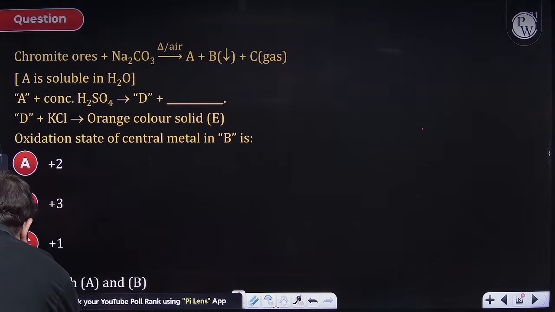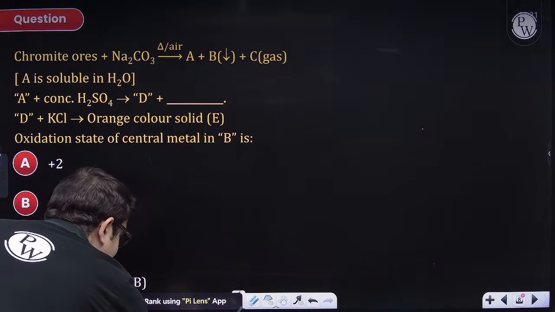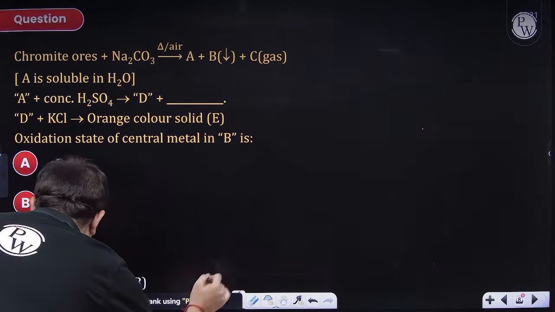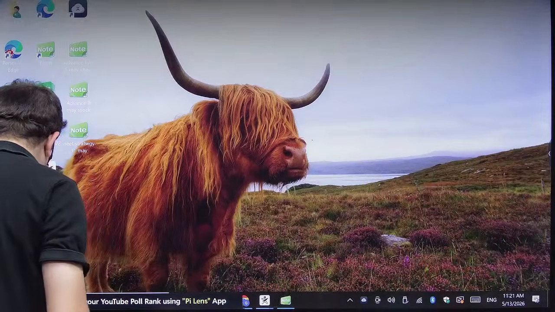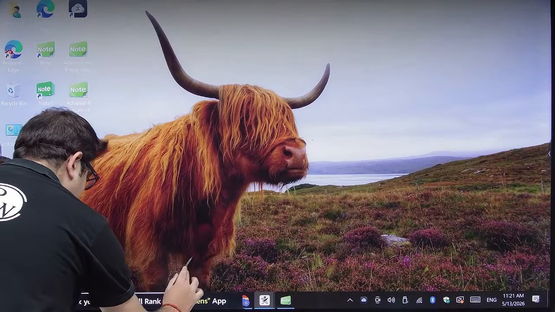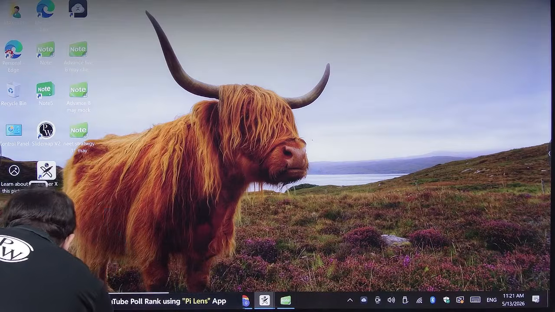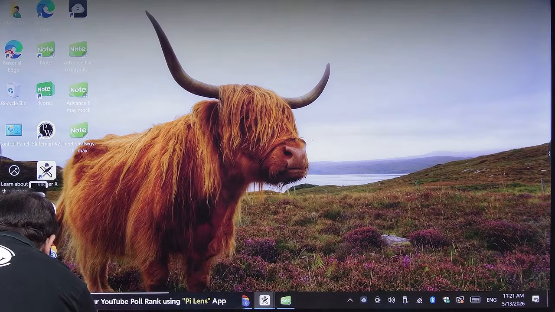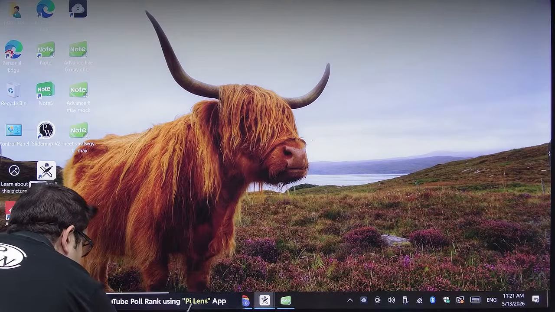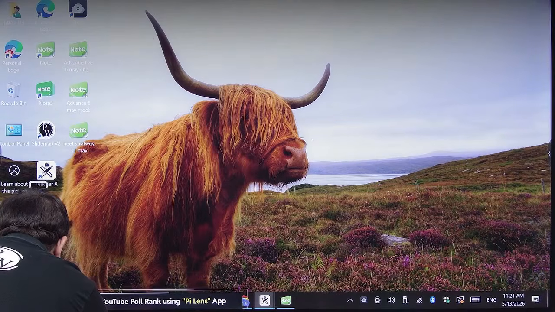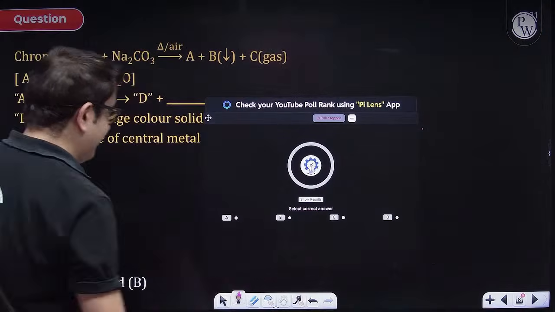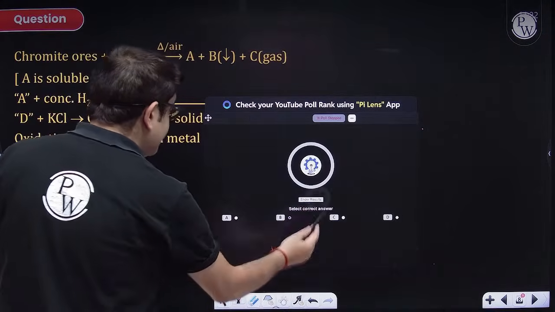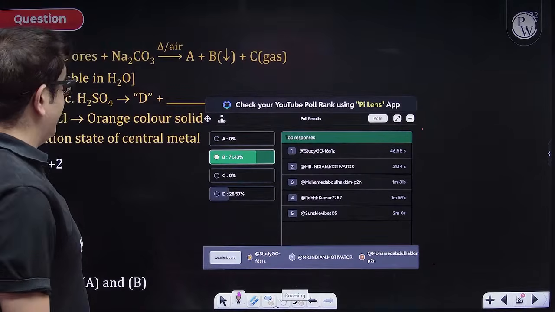The pi lens, I have just dragged it much to the bottom of the screen, so I cannot bring it up. Chalo, let me explore some different option, whether I can do something about it or not. Now I'll not bring it so far to the bottom. Chalo beta. So I guess B is your answer, very good.